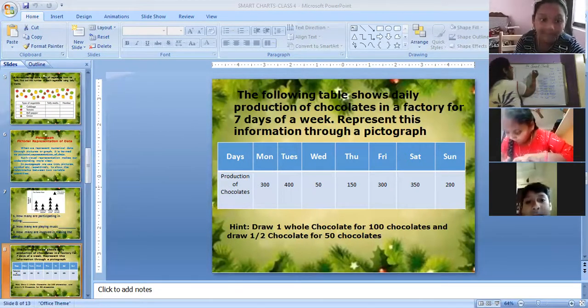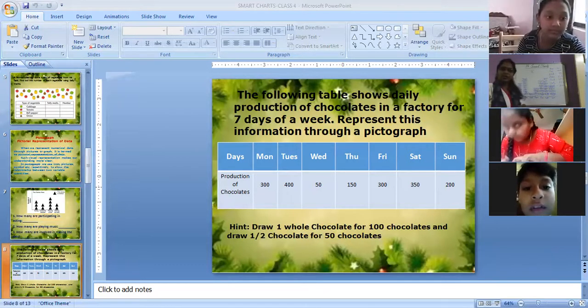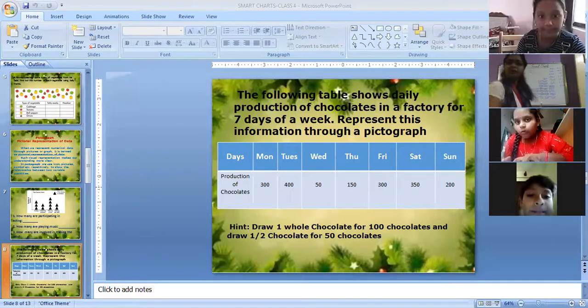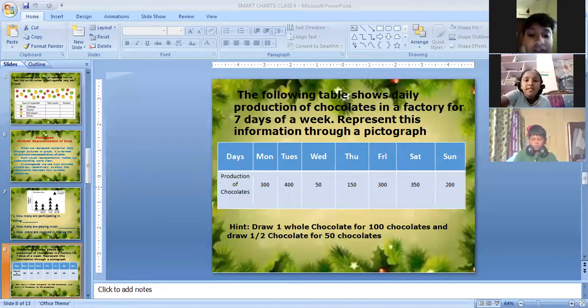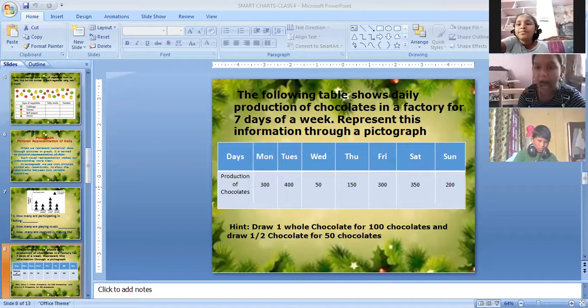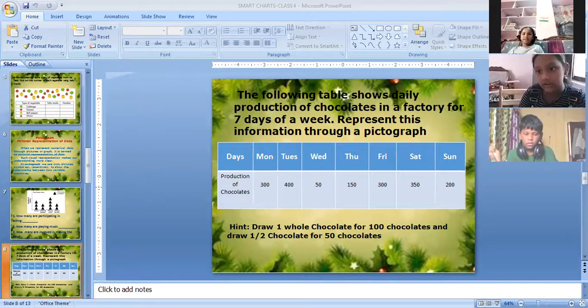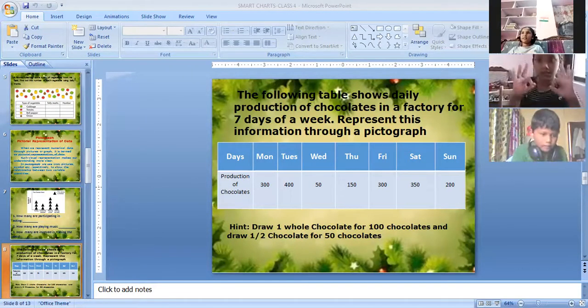How do you draw half a chocolate? Just draw like this. Half a chocolate. Clear? So Mokshita, for 50, we have to draw half a chocolate. Very good. Next, Siri Vanilla. 1.5, ma'am. Very good. For Thursday, one complete chocolate and half a chocolate. So 150 is 1.5 chocolate. Next, Ritesh, for Friday. 3, ma'am. Very good.